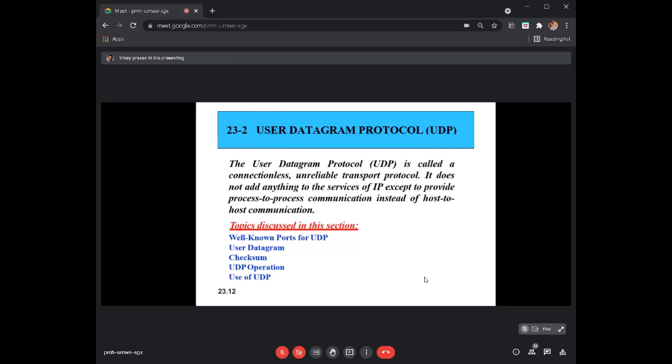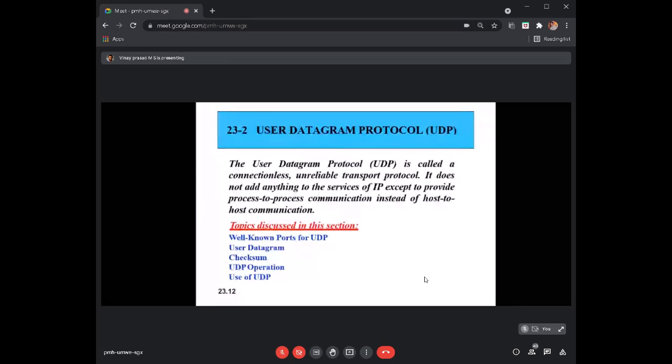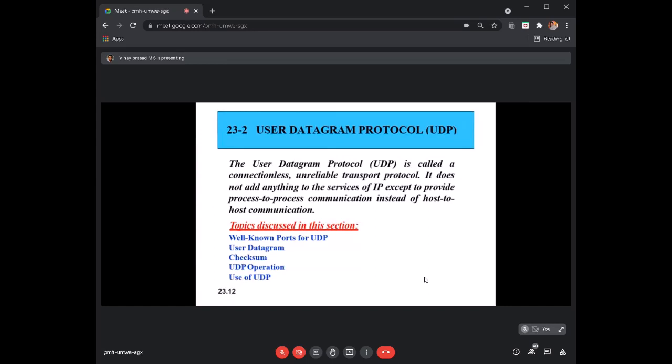Since that happens inside a network, we probably don't need TCP, so we use UDP. SNMP also uses a UDP based delivery mechanism. DNS is one, SNMP is one, and BootP, the Bootstrap Protocol, also uses UDP, and similarly many other services use UDP based delivery.